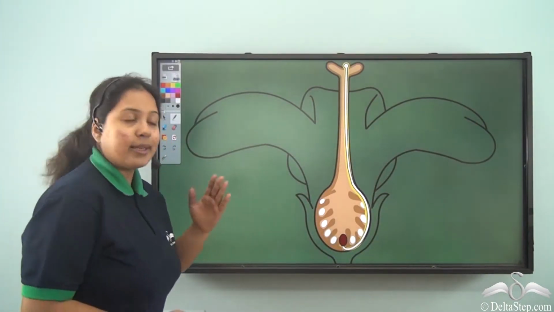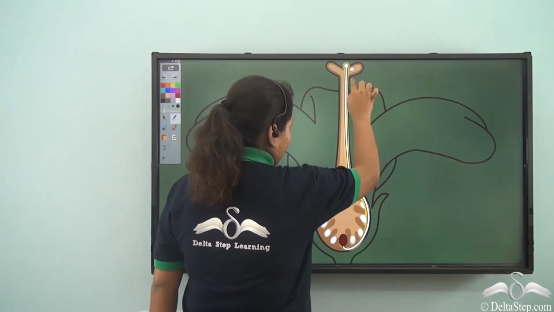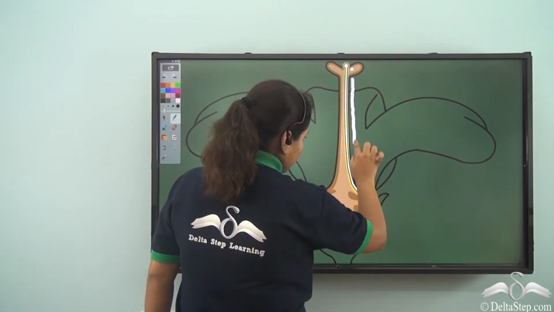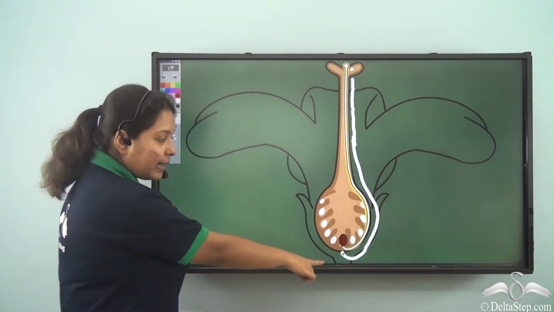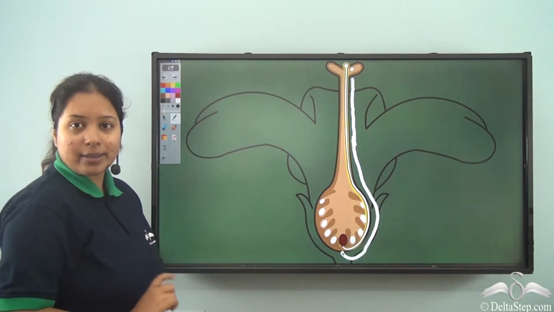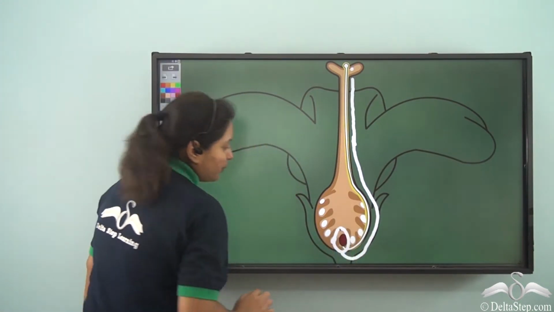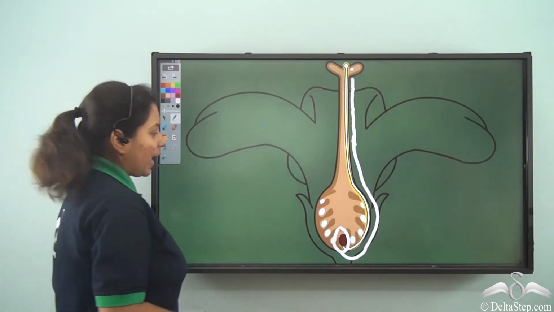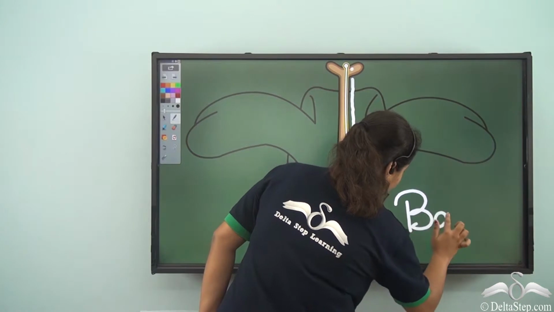Now, over here we see that the pollen grain after falling on the stigma has travelled all the way down to the ovary, and finally the male reproductive part has fused with the female reproductive part, and from this we will get a baby plant.